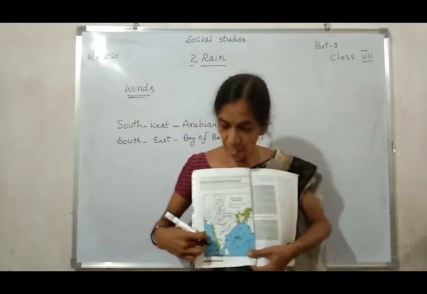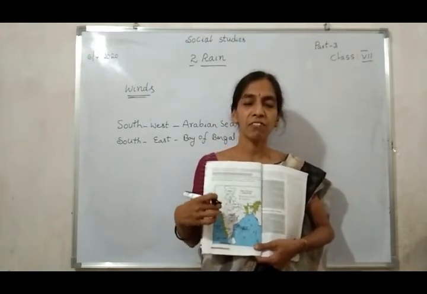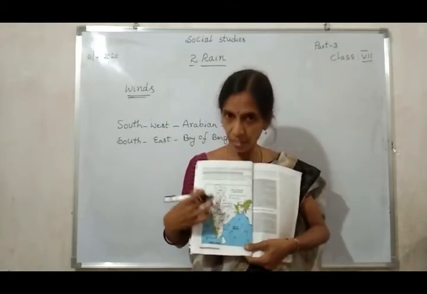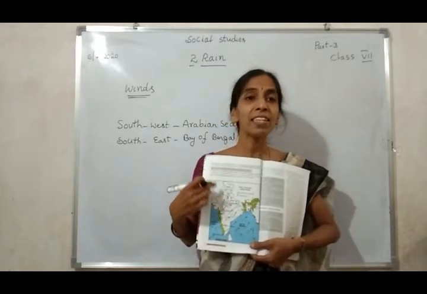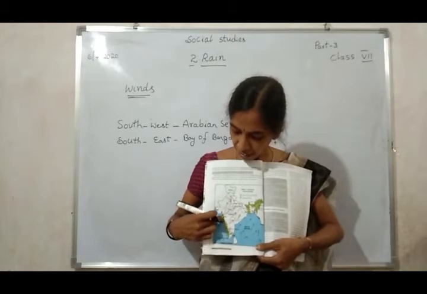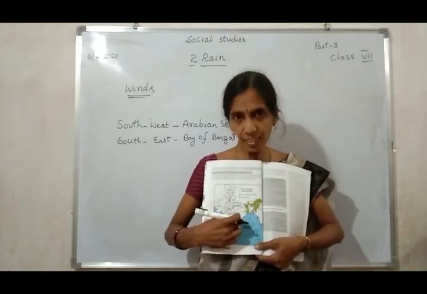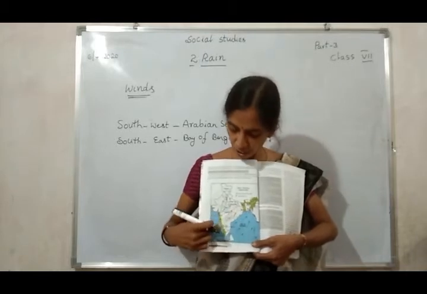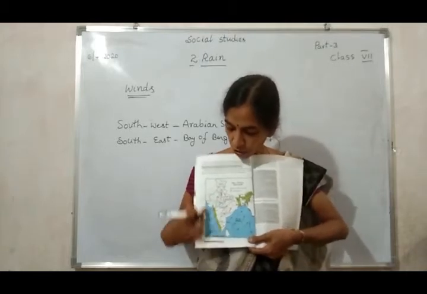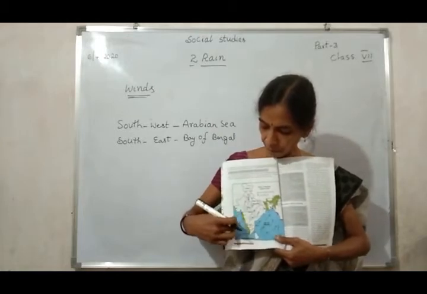This arrow mark shows the wind's direction. Already you know that this is the Western Ghats. In this side is located the Eastern Ghats. Have you understood? This is the Western Ghats. So look at these arrow marks showing the directions.